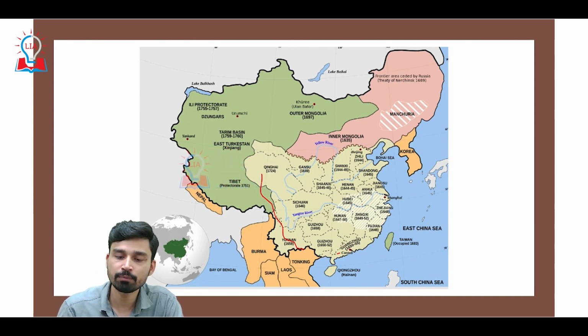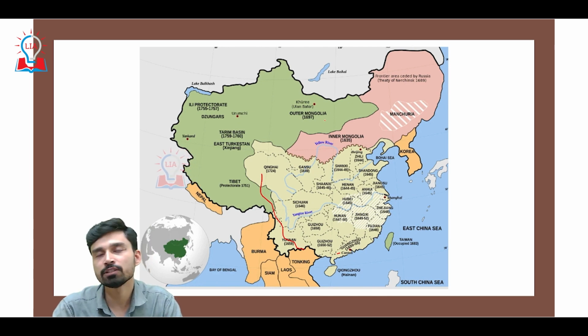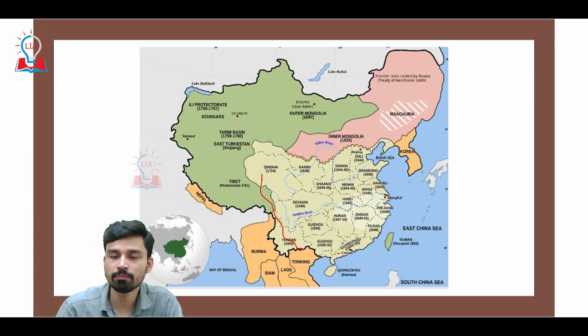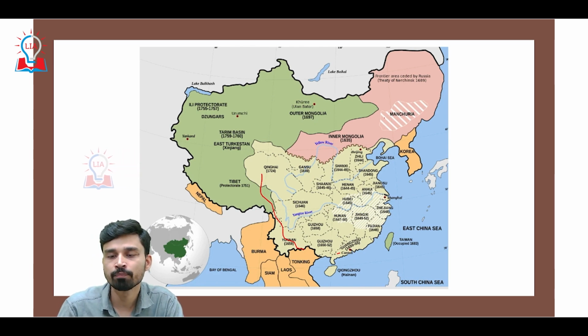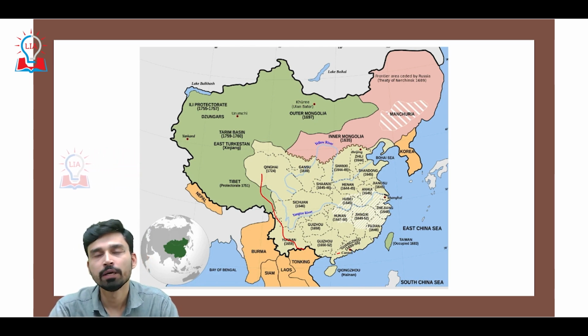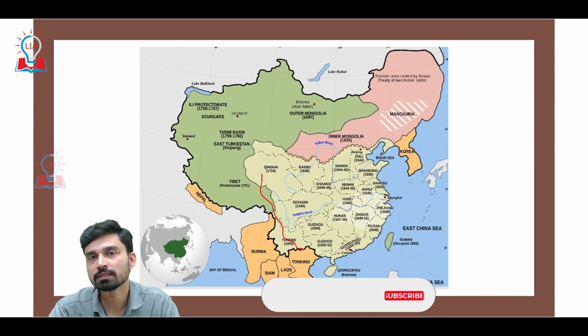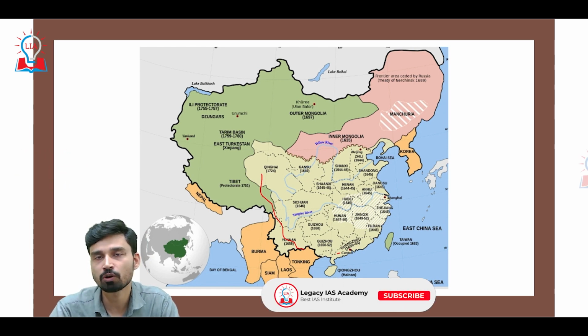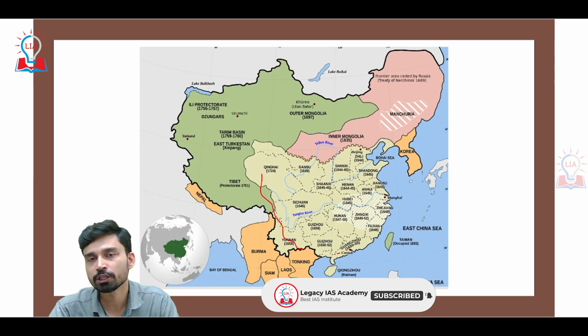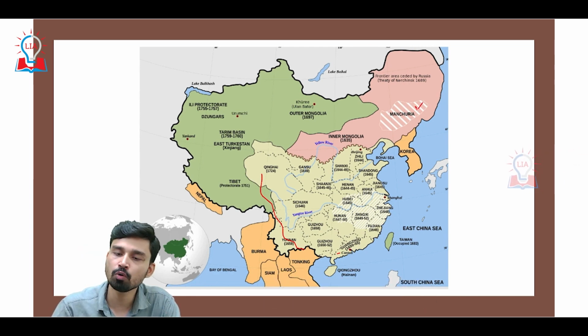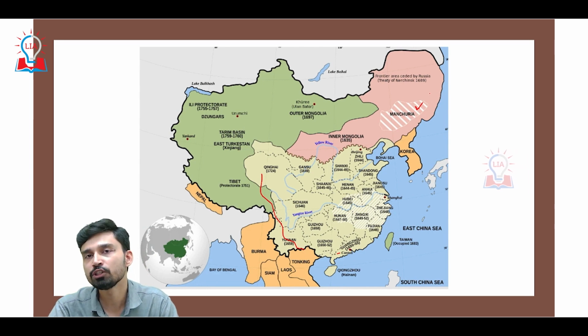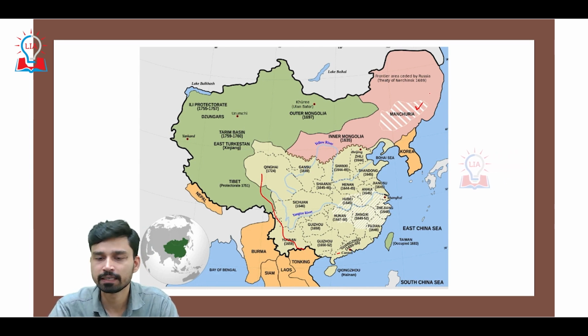At that time, during the Qing dynasty, we can see the entire China can be divided into three major regions. One on the northeastern side is called Inner Mongolia, in which we have Manchuria, which was a very important region because it was historically contested between three powers: Russia, China, and Japan. At some point in time, they wanted a stronghold of Manchuria because of the rich coal deposits found here.